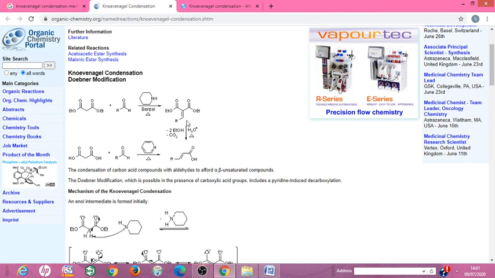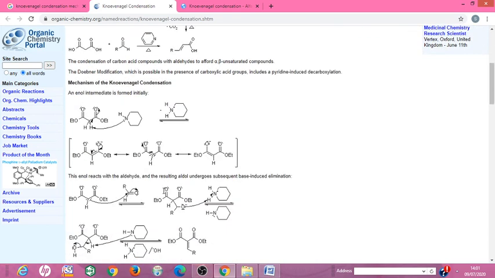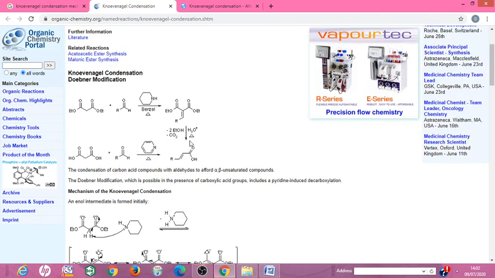The mechanism of this Knoevenagel condensation reaction involves three steps. Step first is the formation of carbanion. Step second is the nucleophilic addition of the carbanion on the carbonyl carbon of the aldehyde, which forms the alkoxide ion, and then this alkoxide ion, on protonation followed by dehydration, gives the alpha beta unsaturated ester. Step third is the alpha beta unsaturated ester, which on hydrolysis and heating undergoes decarboxylation and forms the alpha beta unsaturated acid.